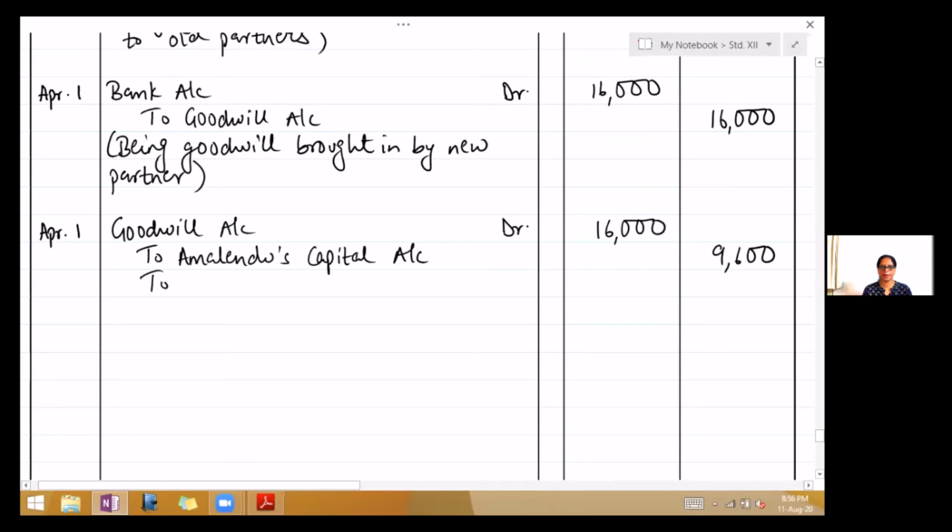To Sameer's capital account 6,400. Narration: being goodwill distributed to old partners.